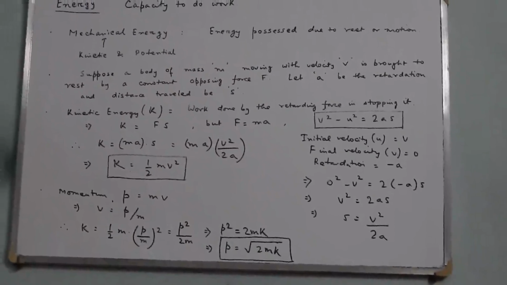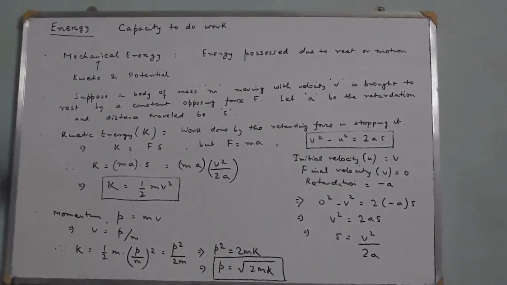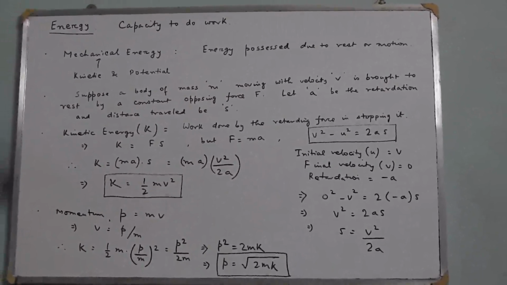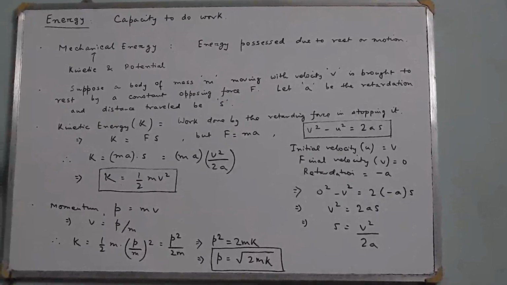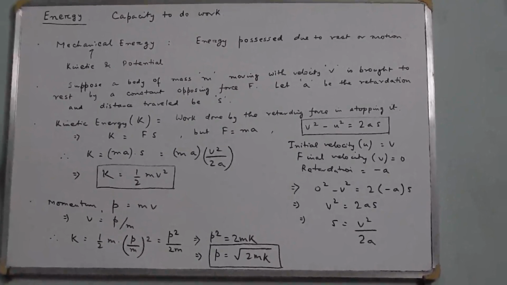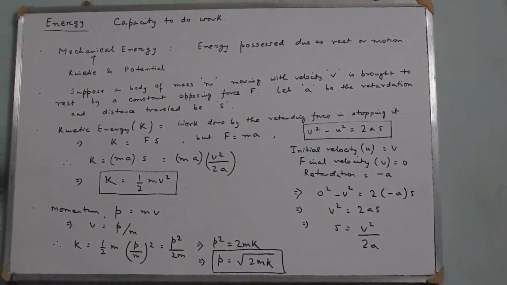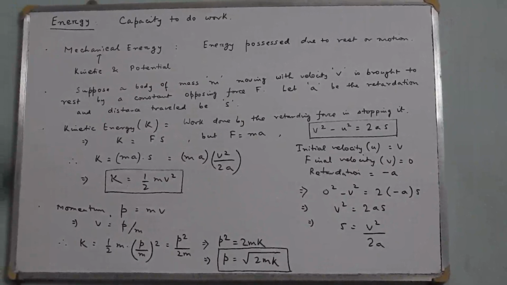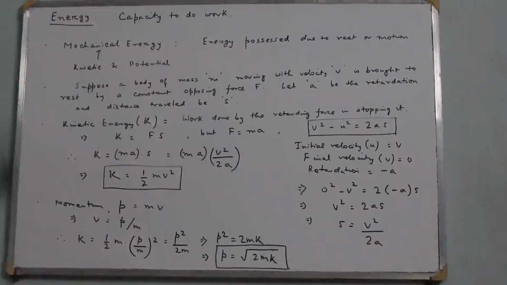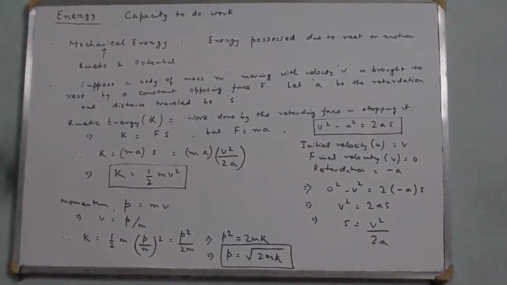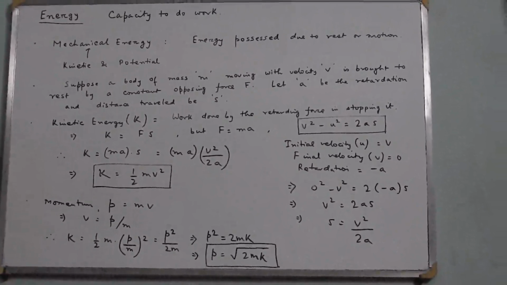Whenever a body does some amount of work, its energy decreases, and when work is done on the body, its energy increases. So we can say that work is done at the expense of some amount of energy. Whenever we measure energy, we do so in terms of the work that the body can perform. So there is always a transfer of energy whenever work is done, and thus we can say that energy and work are equivalent.